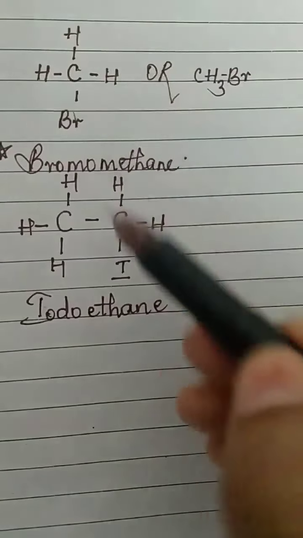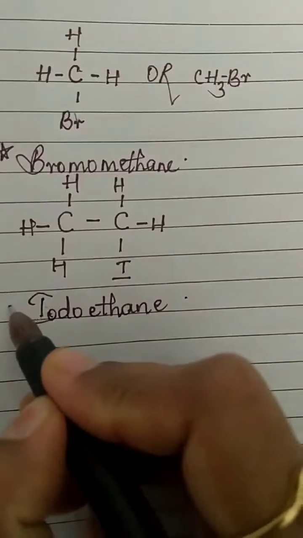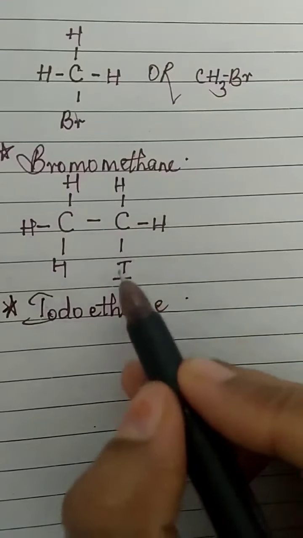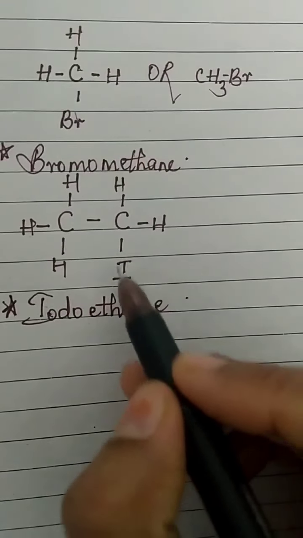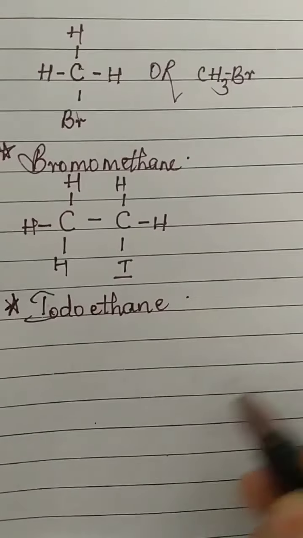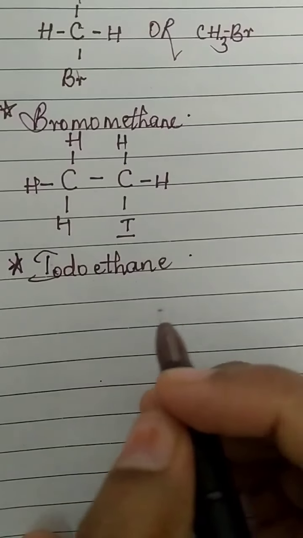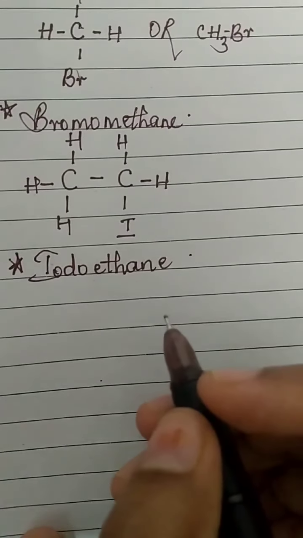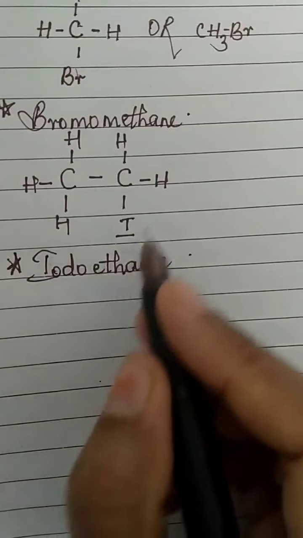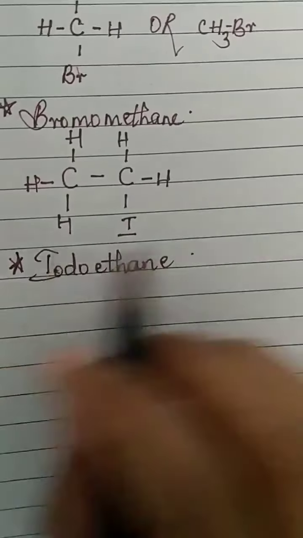Methyl bromide, ethyl iodide. For the time being, remember this name, iodoethane. Methane, ethane, and one hydrogen is replaced by iodine, so iodoethane. I hope you are clear with heteroatoms like the halogens: chlorine, bromine, iodine. Fluoroethane you can also write if you have fluorine there, F. So fluoroethane. That is done.